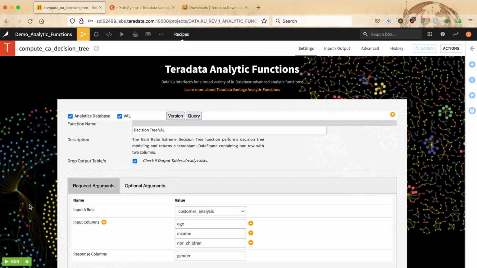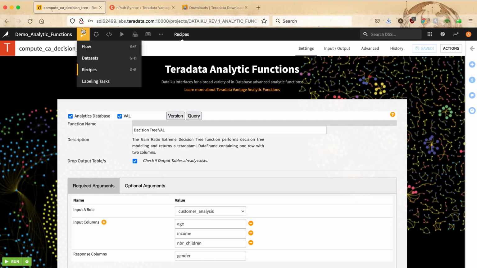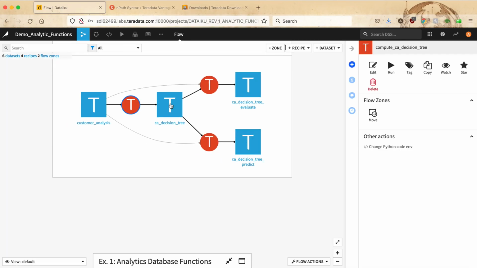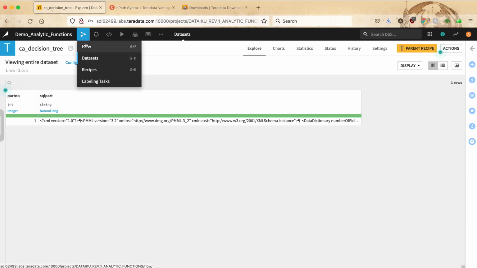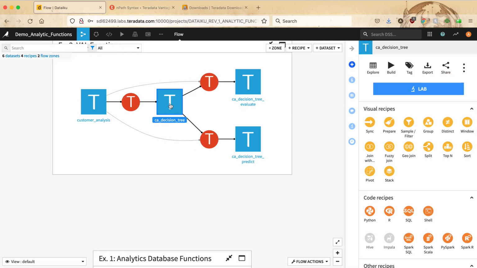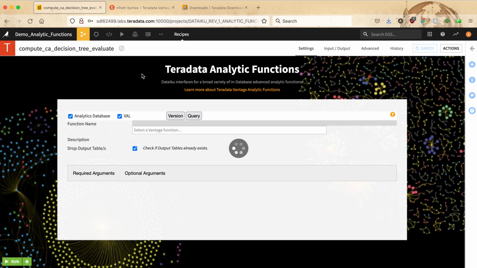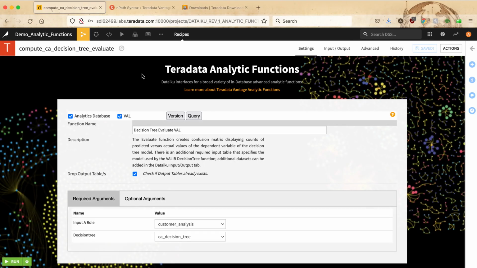Once we're done, the next step is to execute this recipe, and we see in the flow that the result is a decision tree model in an XML format. This format might not look that usable as we see it right here in the dataset. However, when we combine the model alongside the original dataset, the customer analysis dataset, then we can use a couple more decision tree functions to obtain some very useful results.